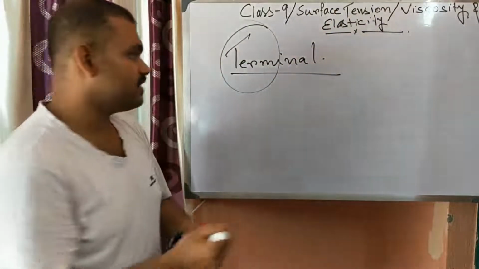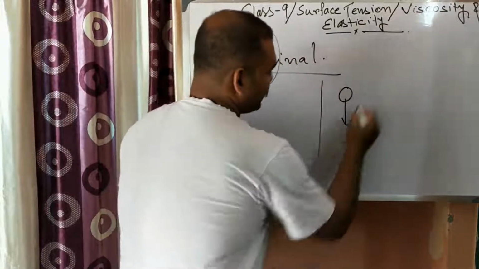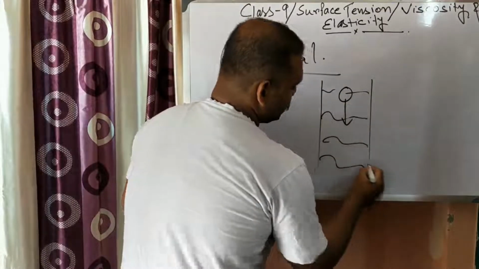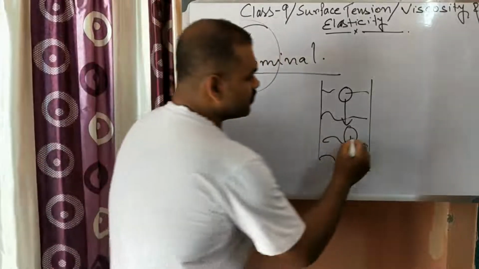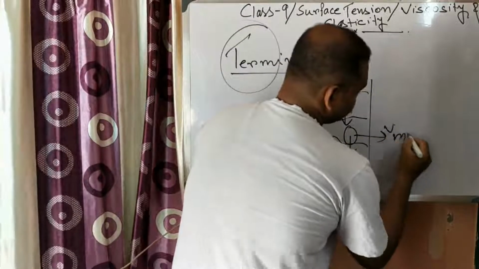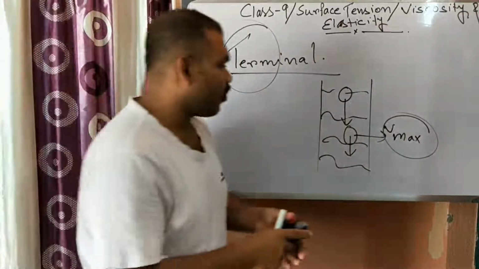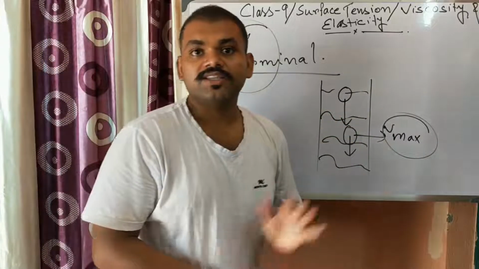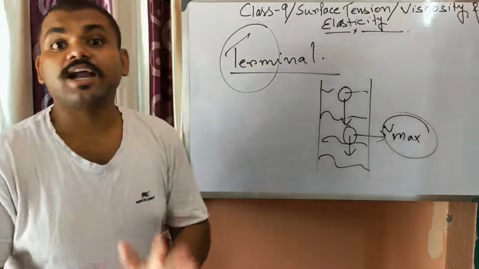Terminal velocity is whenever a body is falling or ascending through a viscous medium, then after falling through a certain distance, it acquires a maximum velocity. So the maximum velocity acquired by that body when it falls through a viscous medium is known as terminal velocity.